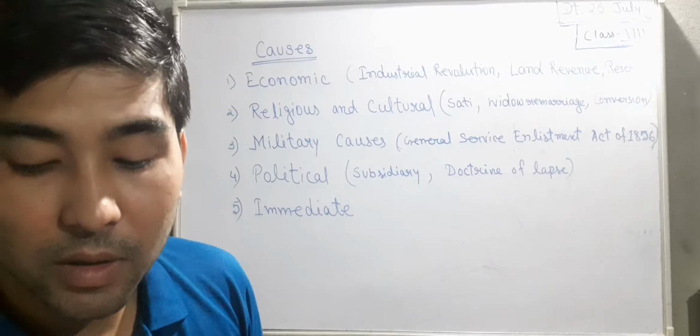Now next we will talk about the spread of the revolt. You could see in this spread of the revolt, the main centers were Kanpur, Lucknow, Bareilly, Arrah, Jhansi and many more. Even some parts of Assam were affected by this. As I have already told you in the introduction, this revolt was localized in many parts.